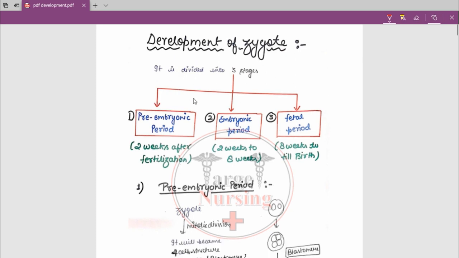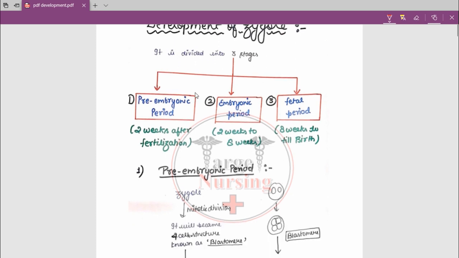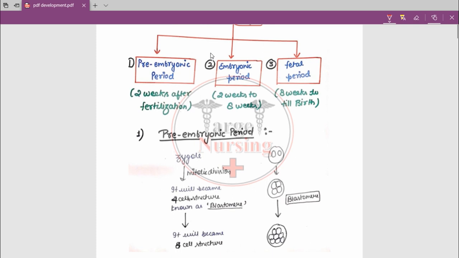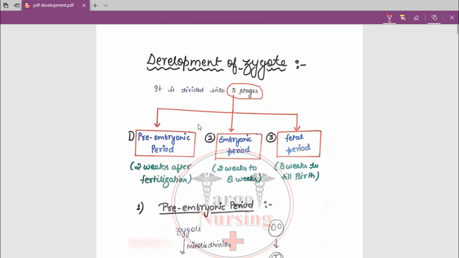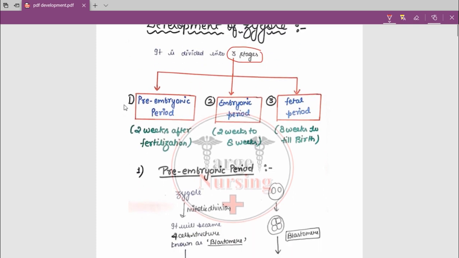The development of zygote is divided into three stages. What are the three stages? First one is the pre-embryonic period, second one is the embryonic period, and third one is the fetal period. Today in this video we are going to complete the pre-embryonic period.